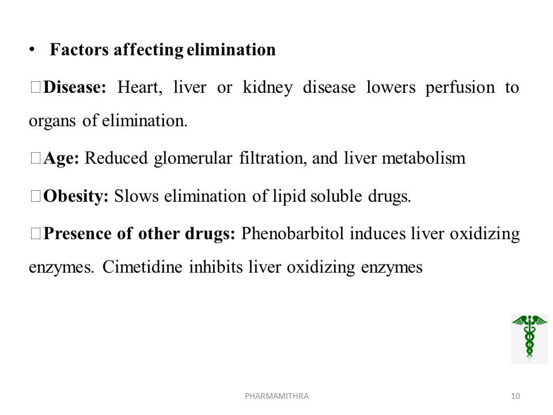The second factor is age. With increasing age, there is a chance of reduced glomerular filtration and liver metabolism. So in aged patients also, we want to monitor the dose of the particular dosage form before administering it to the patient.